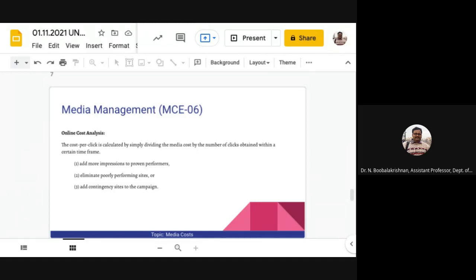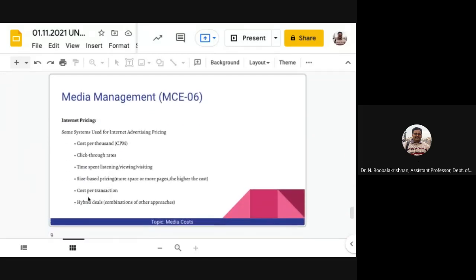This will help you to make more adjustments in subsequent schedules to the websites. Cost per click. We are not getting more into this online. What I have been presenting here is just a basic preliminary level of analysis and understanding of cost comparison and media cost.